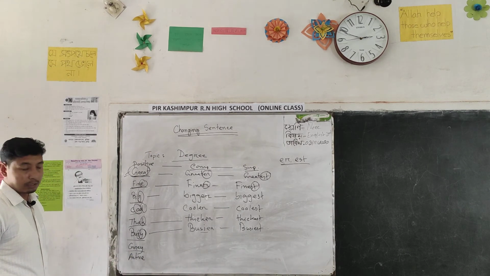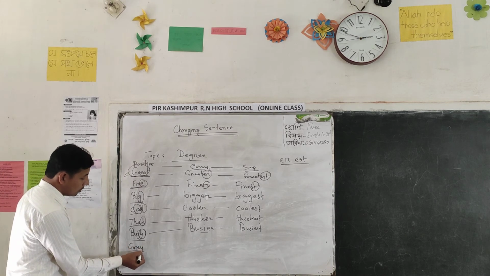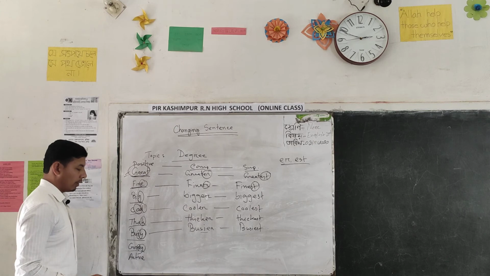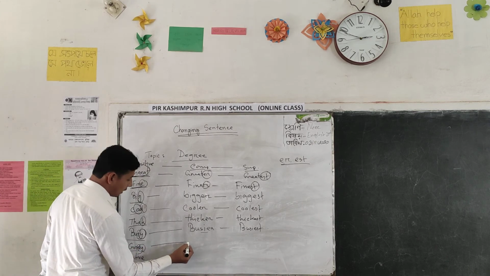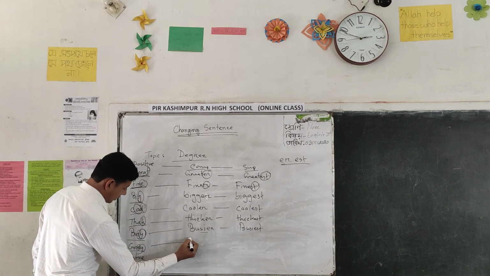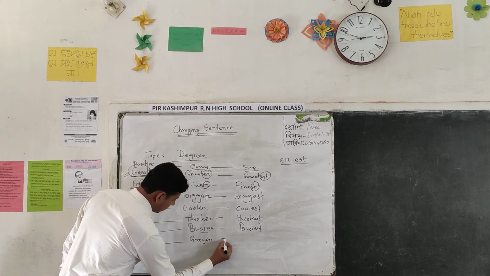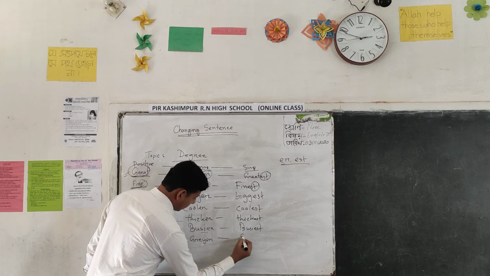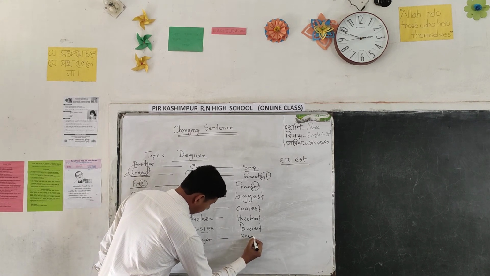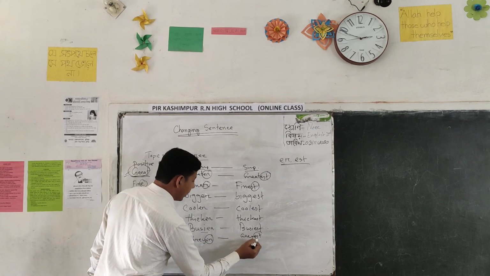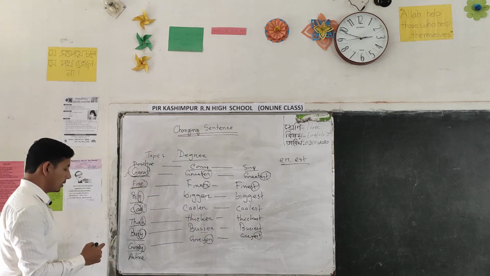In the next word there is also Y, but the letter before is a vowel. So this rule is not applicable in this word. Grayer, grayest. Only ER and EST, we can change easily.